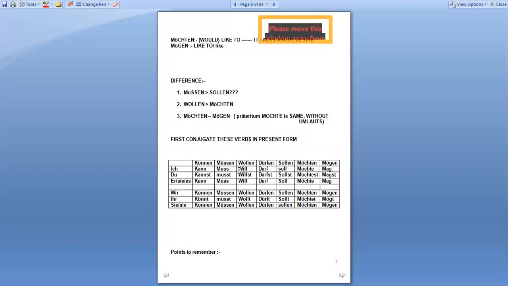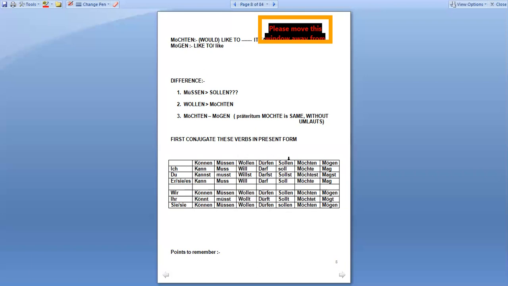Then wollen. Ich will, du willst, er sie es will, wir wollen, ihr wollt, sie wollen. Then dürfen. Ich darf, du darfst, er sie es darf, wir dürfen, ihr dürft, sie dürfen. Sollen, ich soll, du sollst, er sie es soll, wir sollen, ihr sollt, sie sollen. Möchten, ich möchte, du möchtest, er sie es möchte, wir möchten, ihr möchtet, sie möchten. And then we have mögen. So ich mag, du magst, er sie es mag, wir mögen, ihr mögt, and sie mögen.